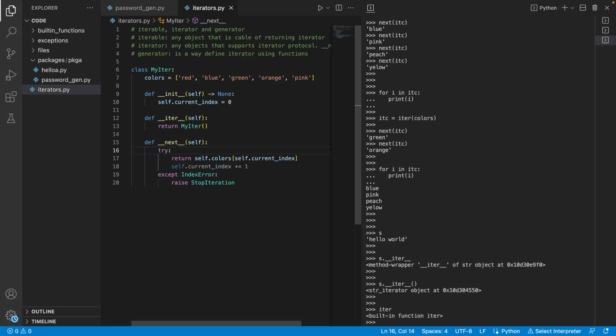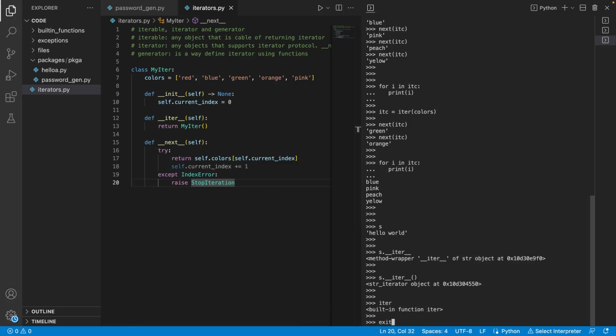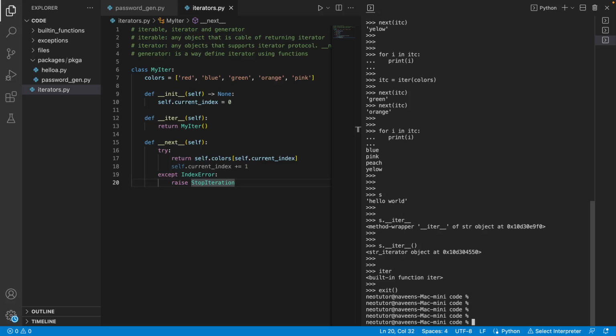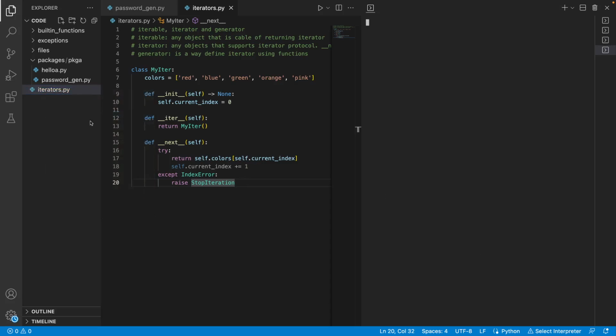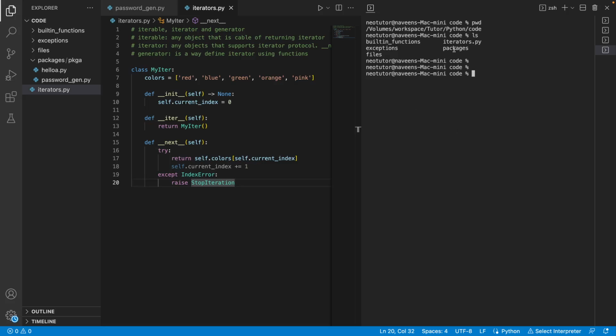So what happens if I want to use this one? Let's exit this one and open Python 3. Can you see iterators?